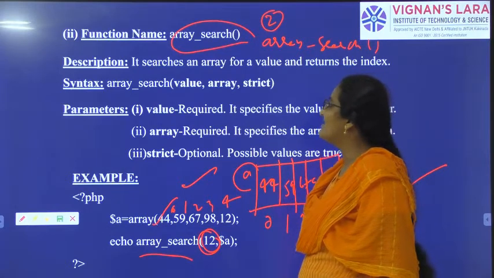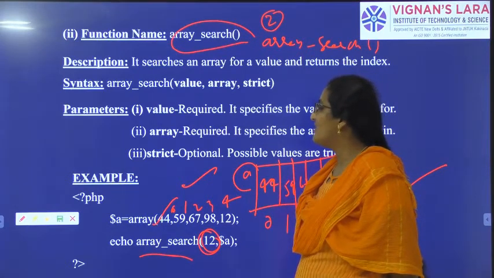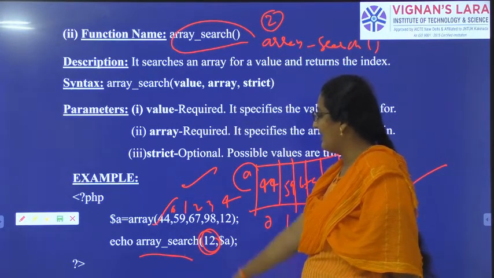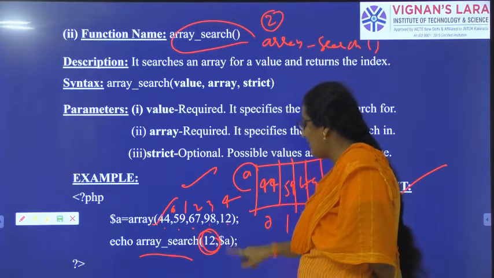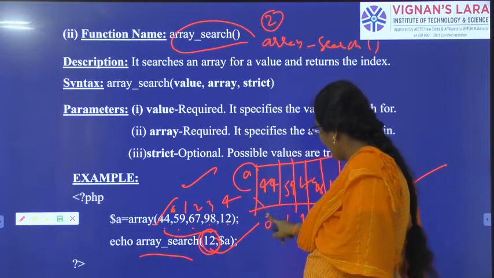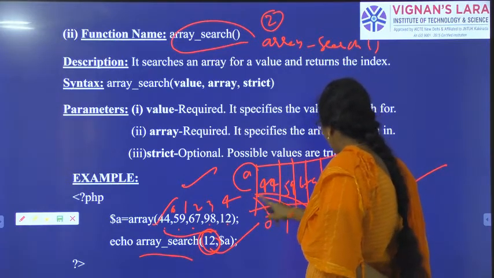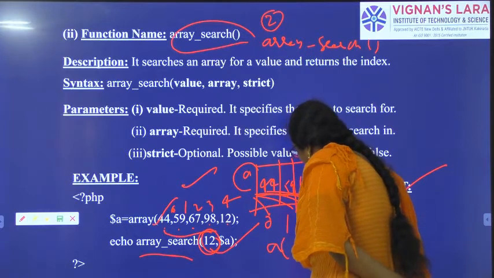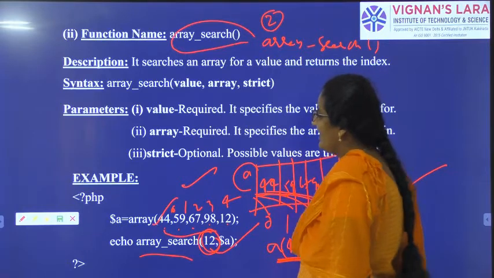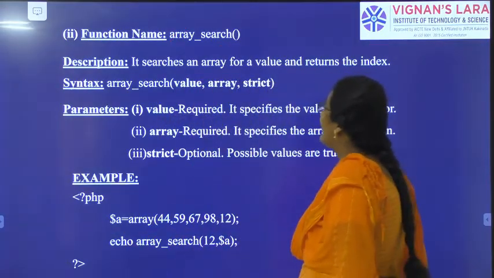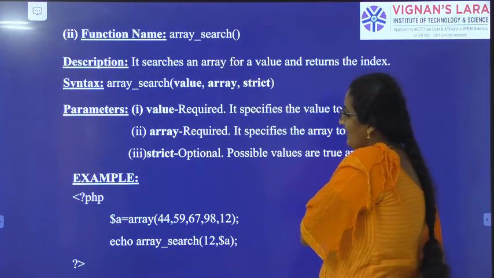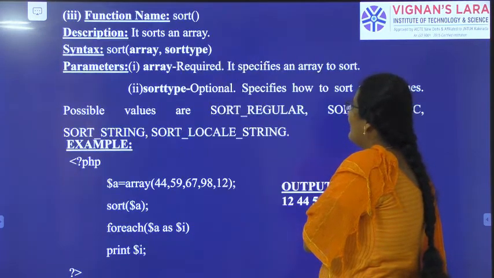The second built-in function is array_search. The array_search function is used to search the elements in the array. I have created the program, created the array with the elements 44, 59, 67, 98, 12. I want to search the element 12. If I create the array with the indices, array of 0, 1, 2, 3 and 4, at the position A of 4 we have the element 12. So this position number will be given as the output. This is the second function, array_search, where we can search the elements in the array and the output will be the position of that searched element.